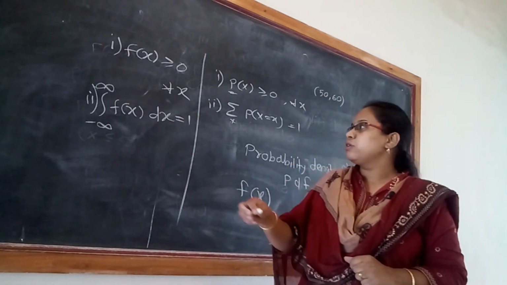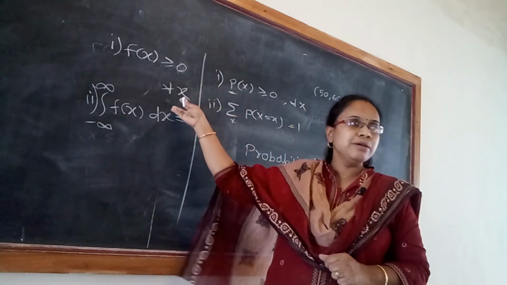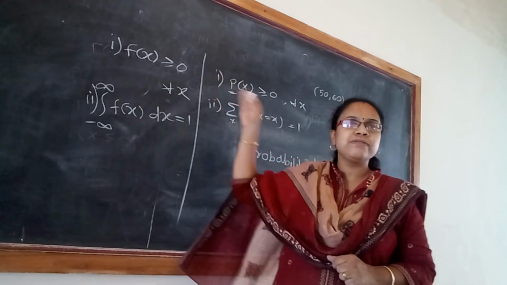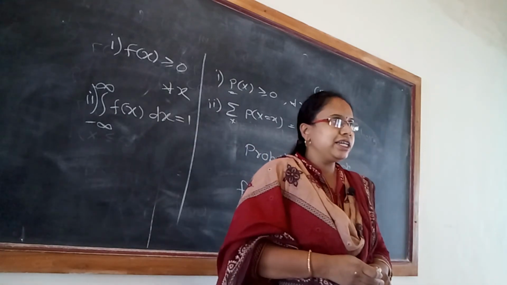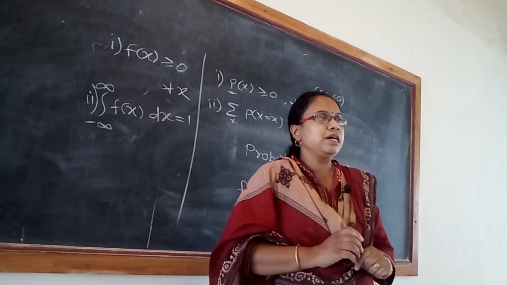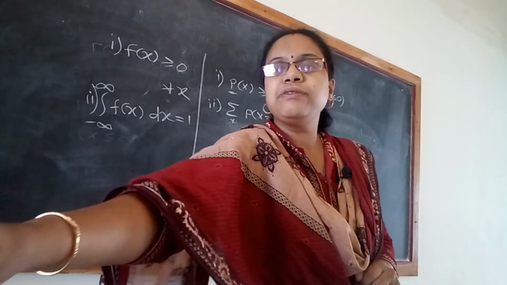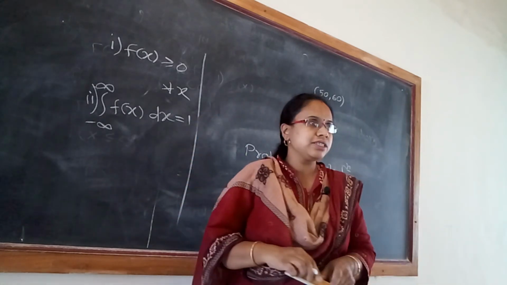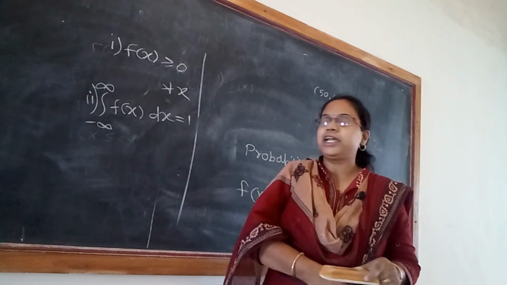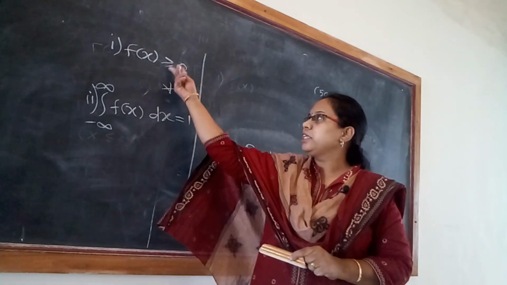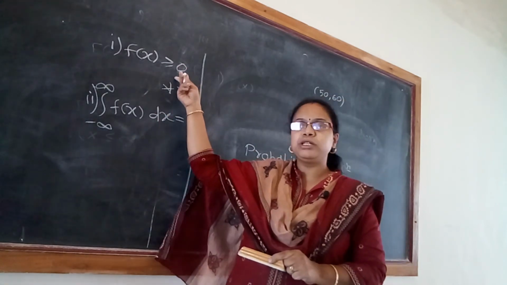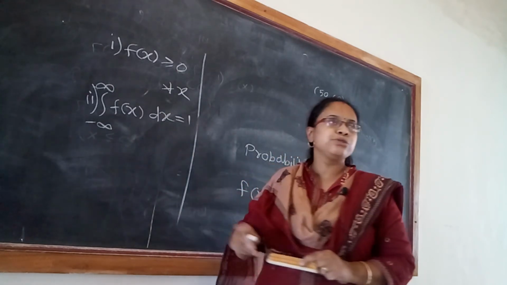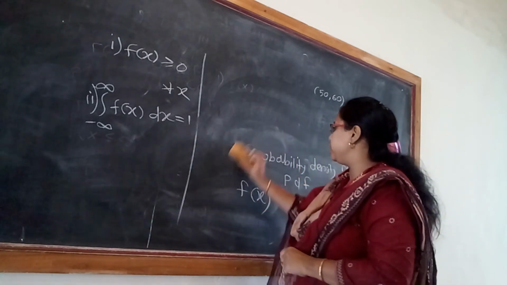This is easy to remember from previous knowledge: P is replaced by f and summation is replaced by integration. This is just for comparison. So any function f of x is said to be a PDF if it satisfies these two conditions: it should be non-negative and the total area under the curve should be equal to 1.